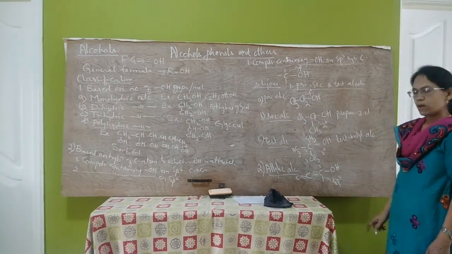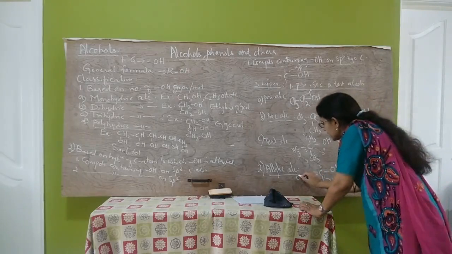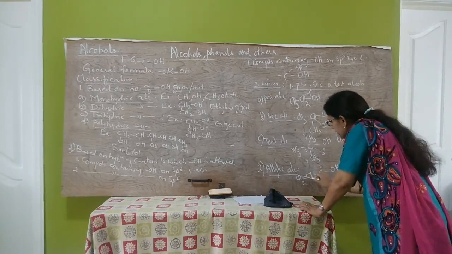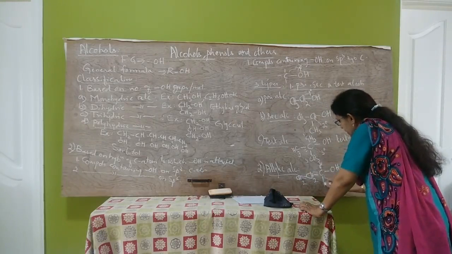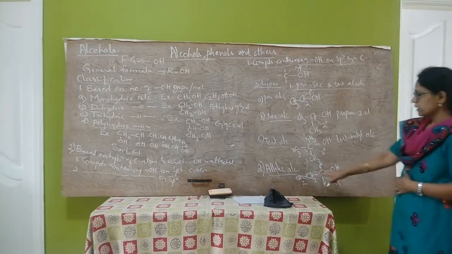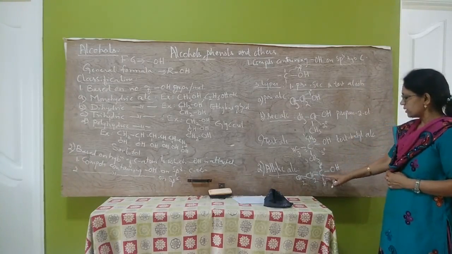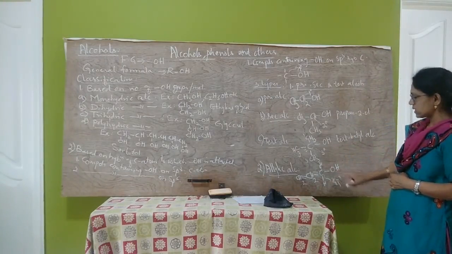Let us complete the valency. CH2 double bond CH, CH2, OH. This is allylic alcohol.